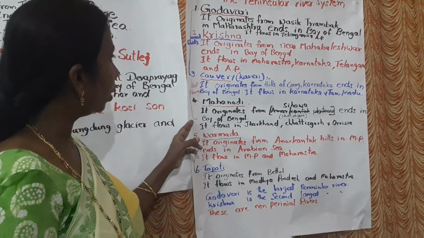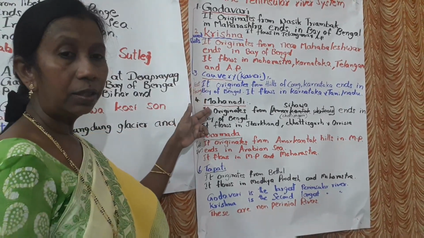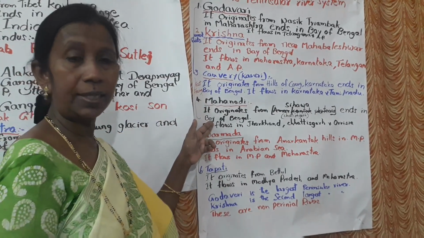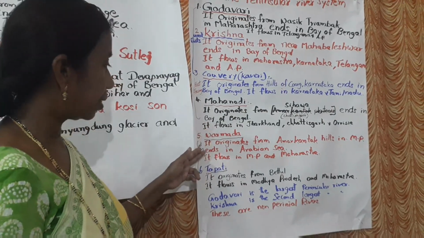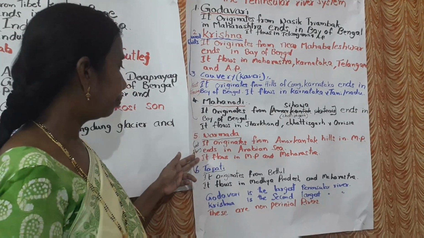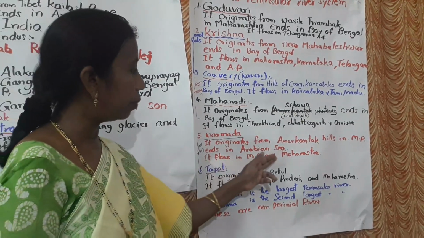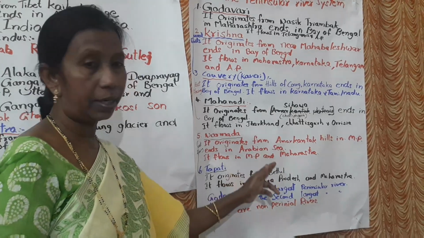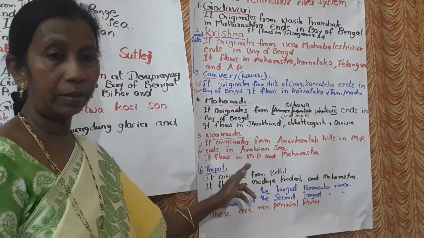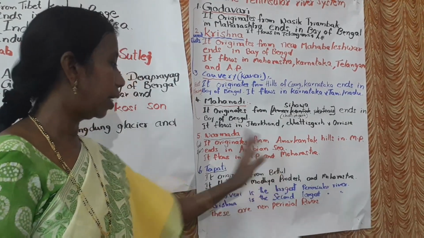These 4 rivers, Godavari, Krishna, Kaveri, Mahanadi, are known as east flowing rivers, whereas Narmada is a west flowing river. It flows in Madhya Pradesh and Maharashtra, covering 2 states.